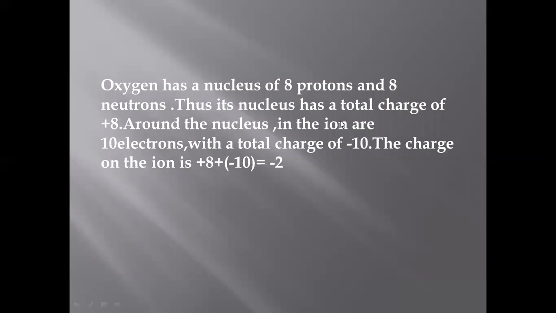Thus, its nucleus has a total charge of plus 8. When oxygen gains electrons, it now has a total of 10 electrons. So the total charge on the ion will be plus 8, from 8 protons, and 10 electrons will give us the answer -2. So the net charge on oxygen in the form of an ion is -2.